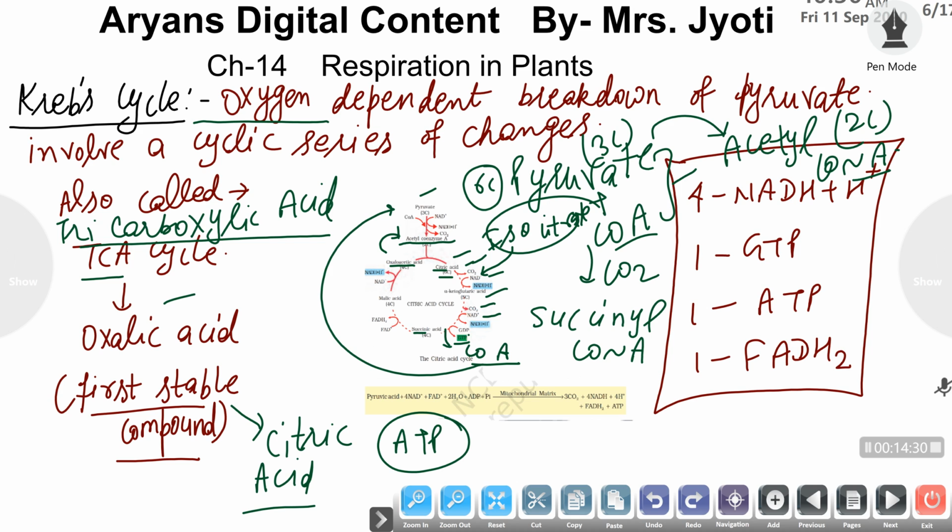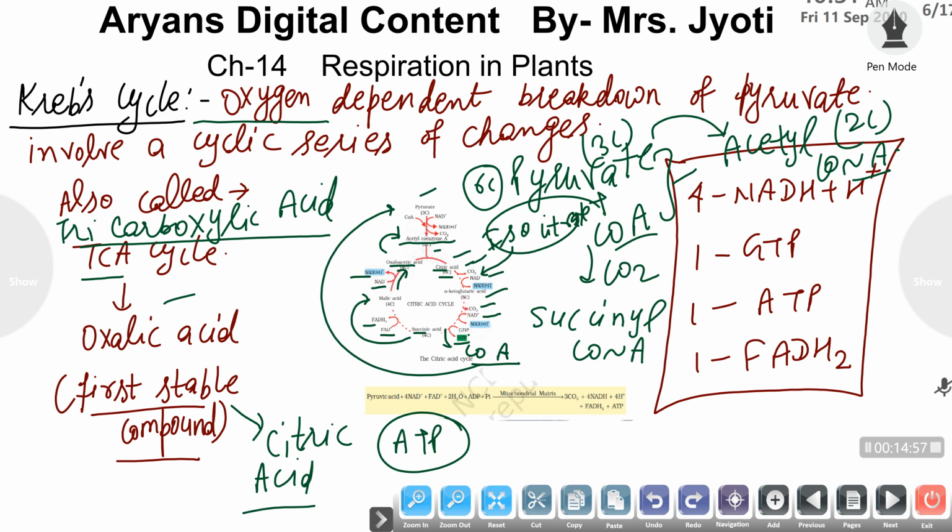Now this succinic acid is converted into malic acid, and this reaction involves reduction of FAD to FADH2. This malic acid, by reducing 1 NAD positive molecule to NADH and H positive, is again converted into oxaloacetic acid, which is ready to accept the next acetyl coenzyme A molecule, which